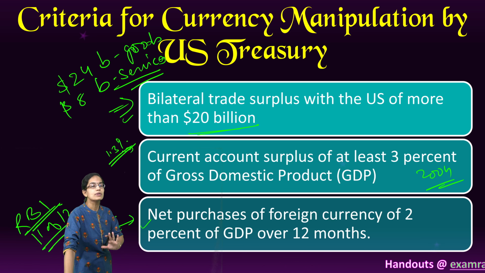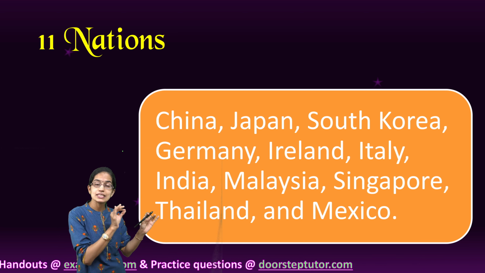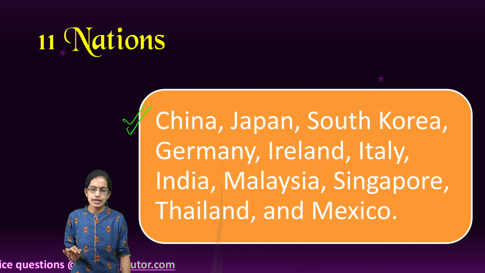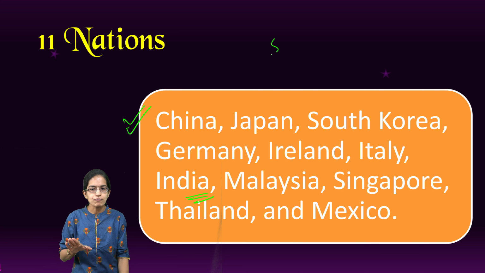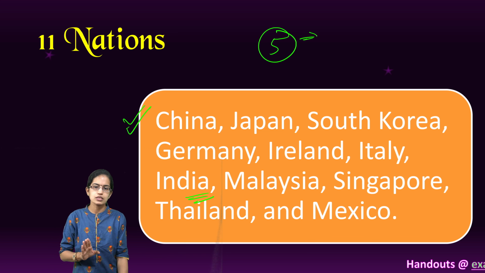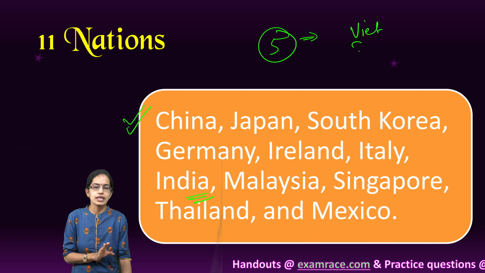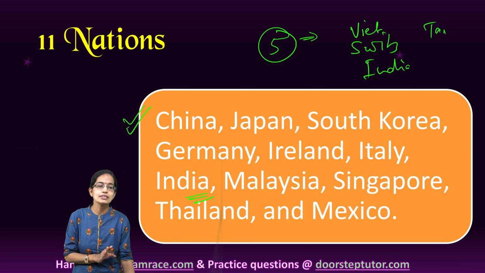Now, 11 nations were added by the US Treasury to the monitoring list because they were major trading partners for the US, and India is party to it. If we focus on the 5 major trading partners of the US, they are Vietnam, Switzerland, India, Taiwan and Singapore.